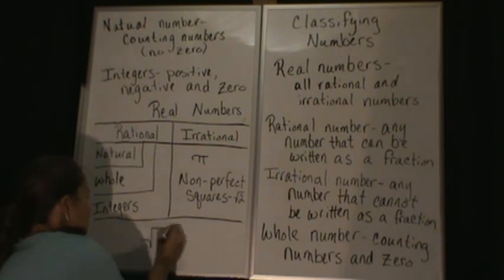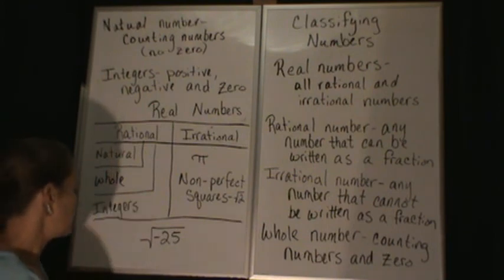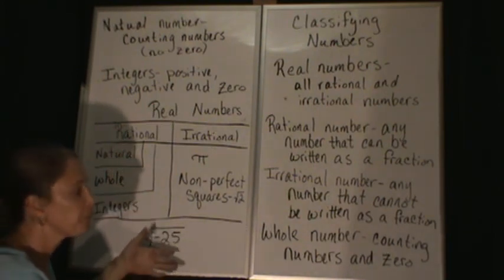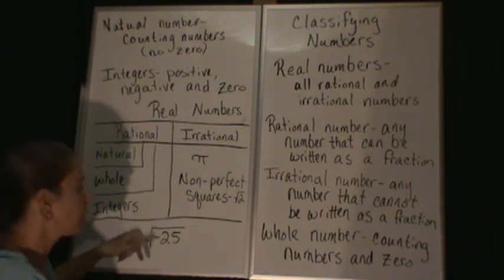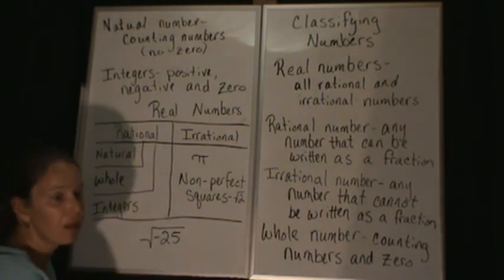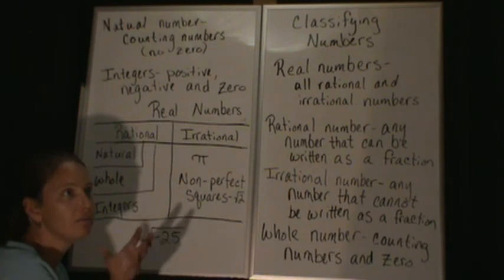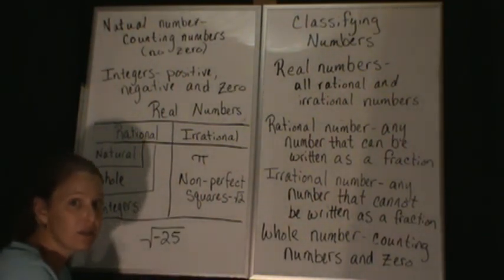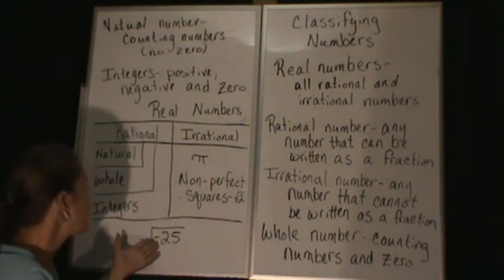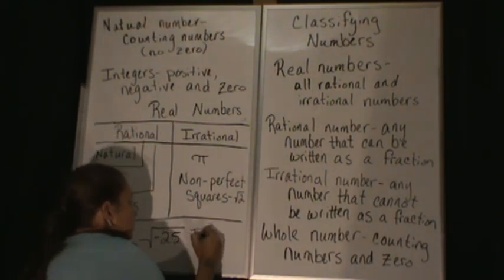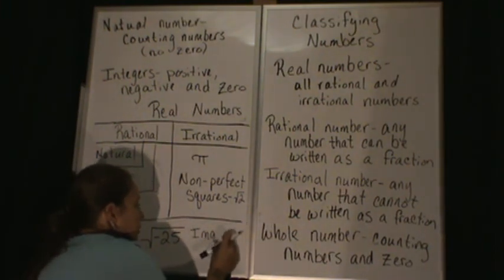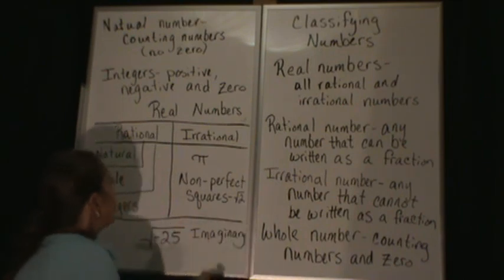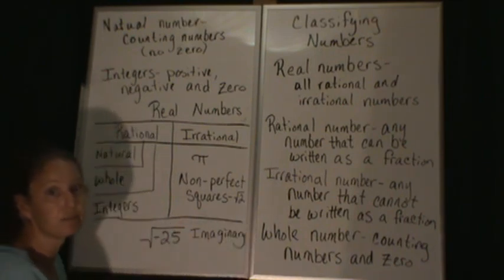All right. In this case, we have the square root of negative 25. 25 is a perfect square, but that negative makes it difficult because you can't take the square root of a negative. You cannot take a number times itself and get a negative answer. It is always going to be a positive. So this is what we call an imaginary number. It's not considered a real number.